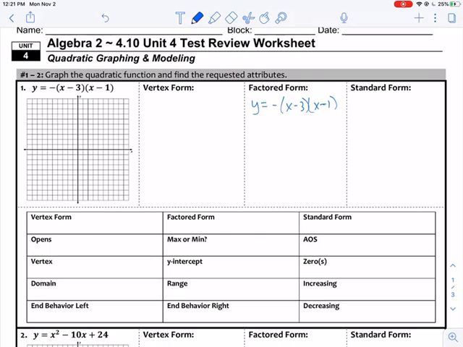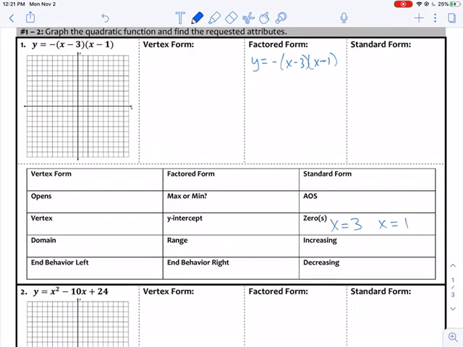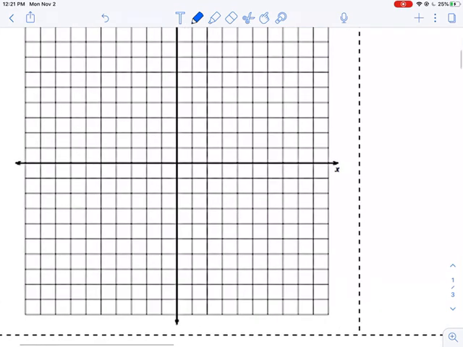So that tells us our zeros. All right, so our zeros are down here. Sorry, I couldn't find them. So that's the opposite of -3. So we've got a 0 at 3 and a 0 at 1. I'm going to go ahead and just graph those.